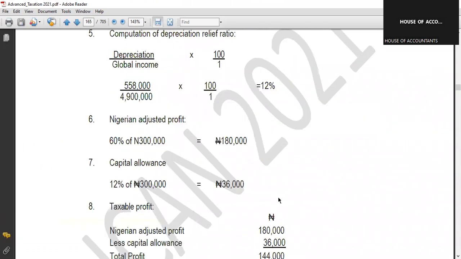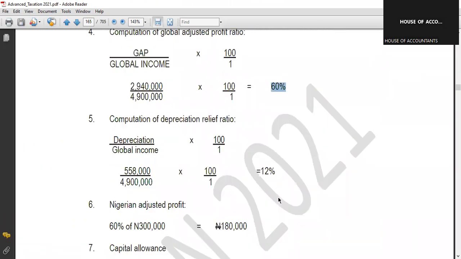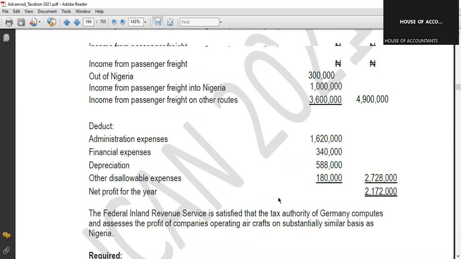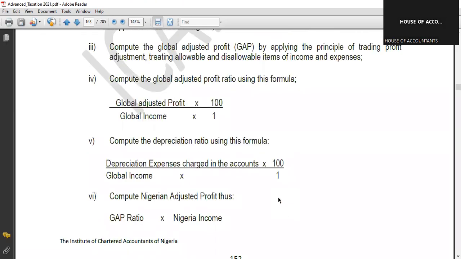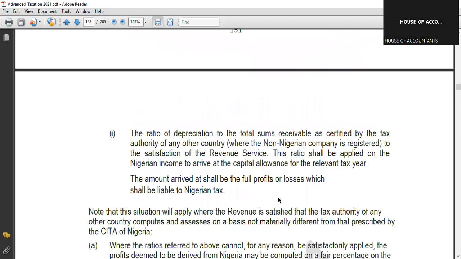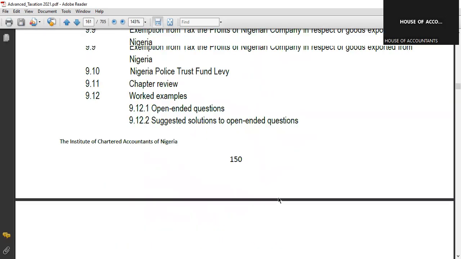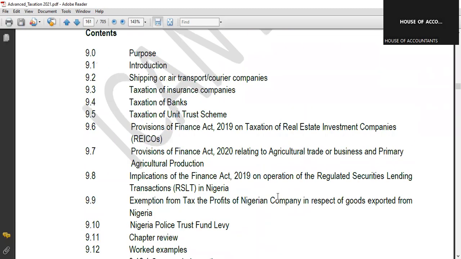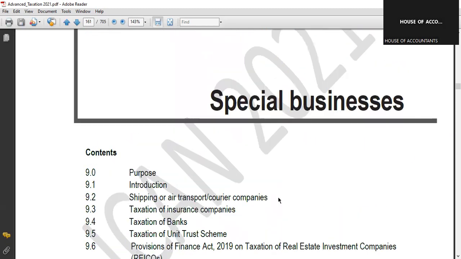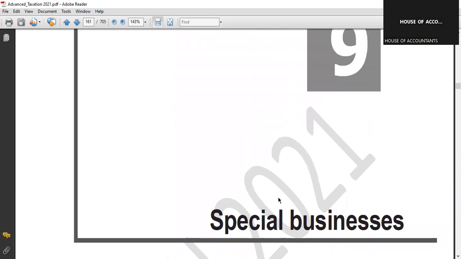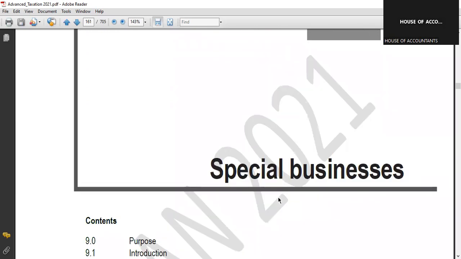So taxation for special businesses is not that difficult, except for that insurance aspect. And ICAN have not tested that insurance aspect, but they might test it when you are writing. So make sure you cover every aspect of the topic.